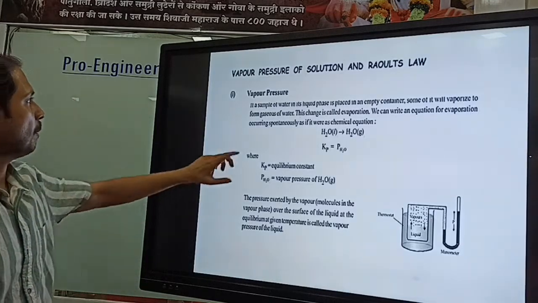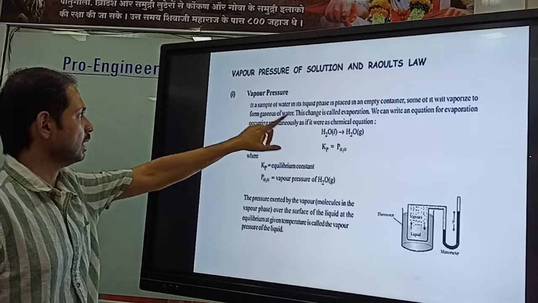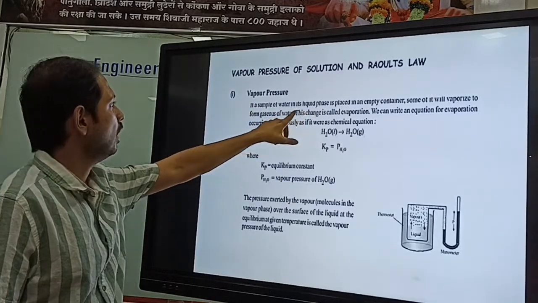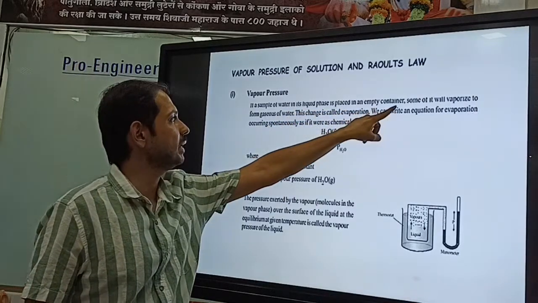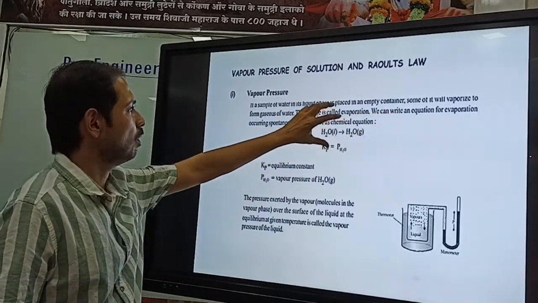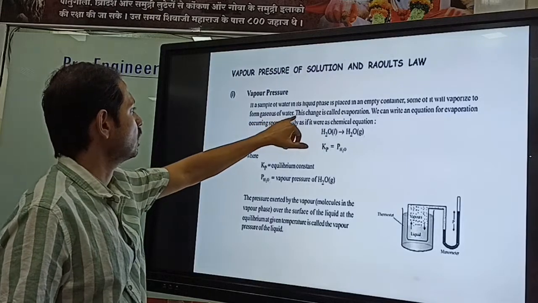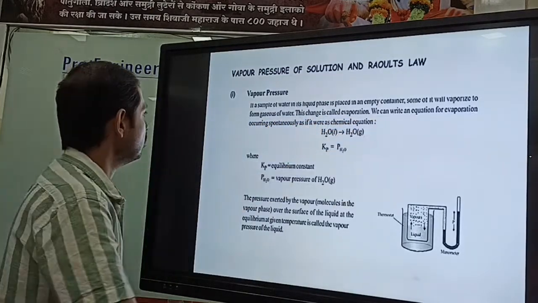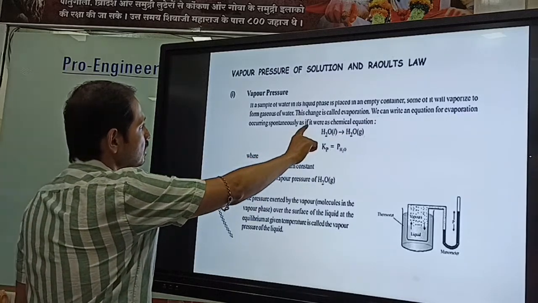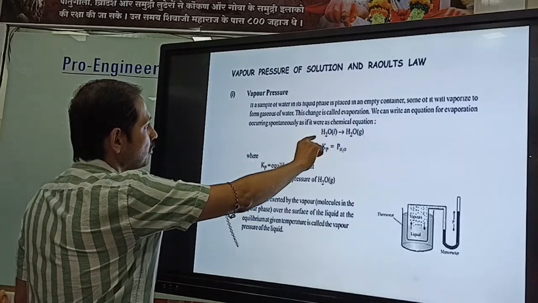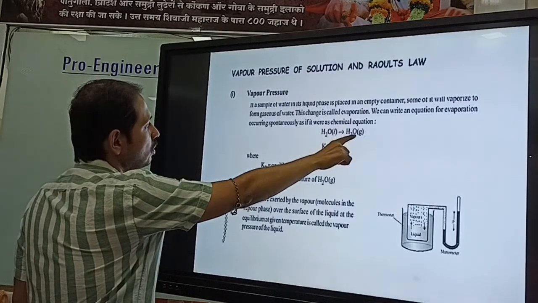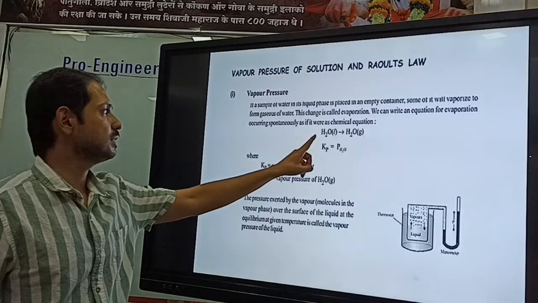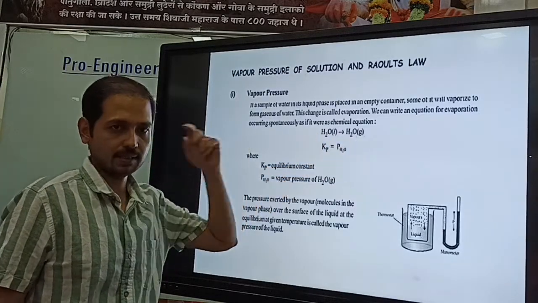The same thing you can see here: if a sample of water in its liquid phase is placed in an empty container, some of it will vaporize to gaseous water. This change is called evaporation, and we can write the equation as if it were a chemical equation, H2O liquid to H2O gas. So here there is a change in phase taking place, from liquid state to gaseous state.